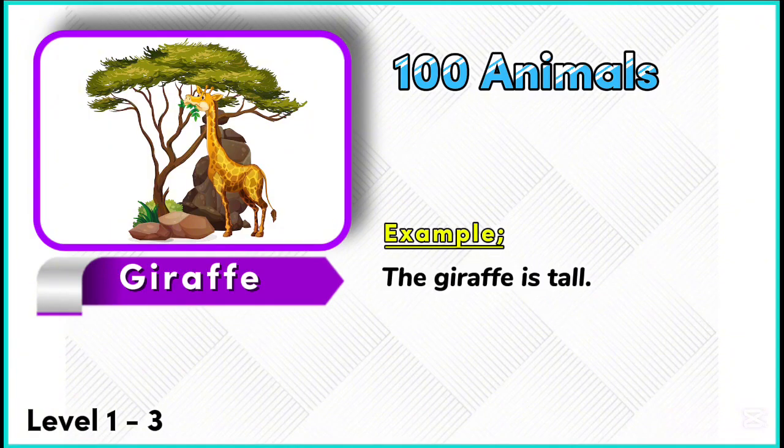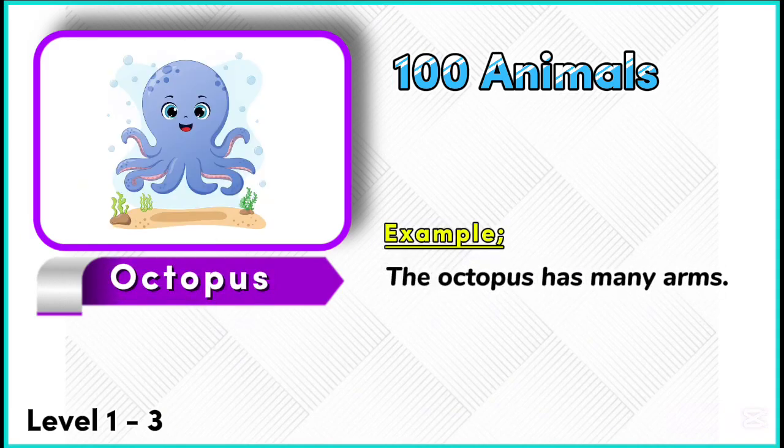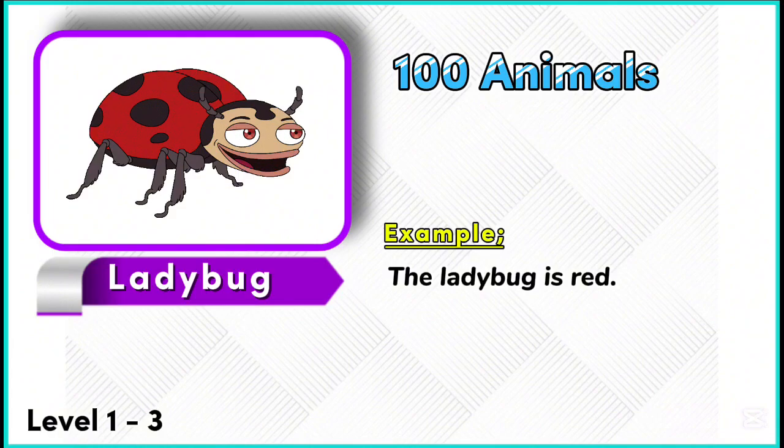Octopus. Example. The octopus has many arms. Ladybug. Example. The ladybug is red.